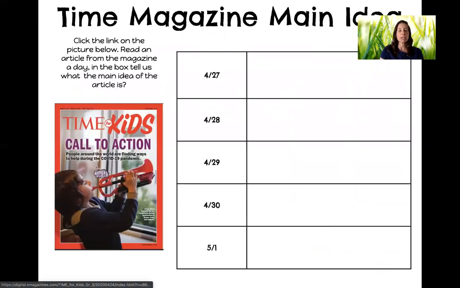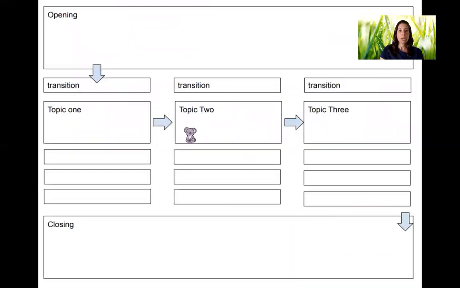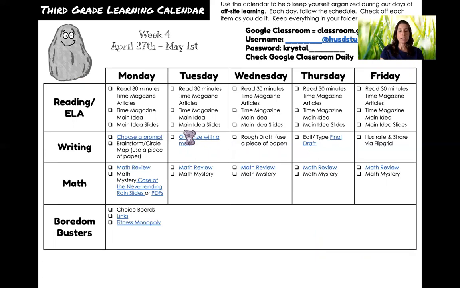Click here. It will take you to the magazine articles. And that your main idea slides will be on Google Classroom. And then these slides you will make one time, just once. You're going to make it just one time, and then you'll have them to work on for the rest of the week.